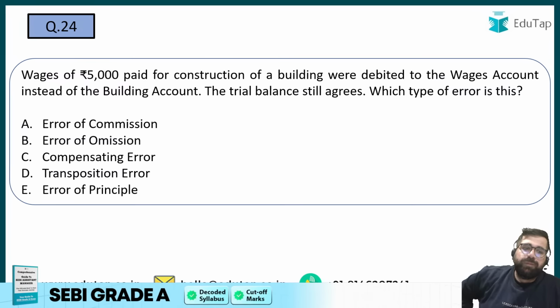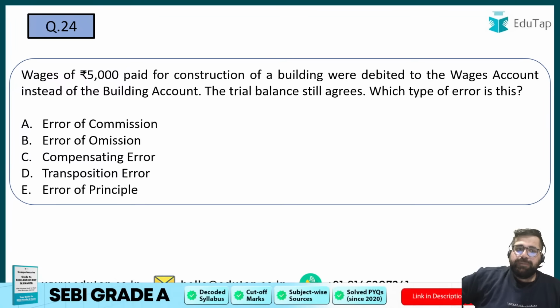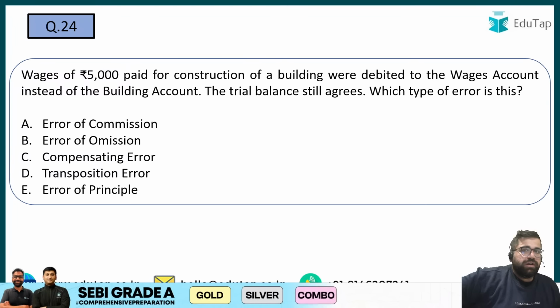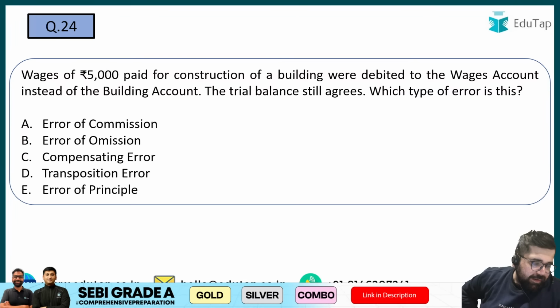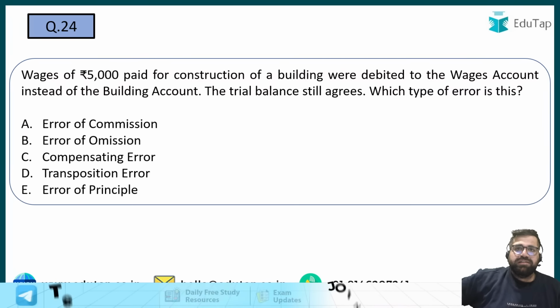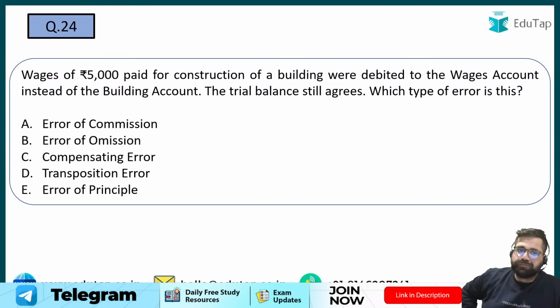I can say with some amount of confidence that yes, trial balance, the different types of errors, holds the most important topic for you. So do cover it up. And only three types of errors are there, right? Principle, commission, and omission.